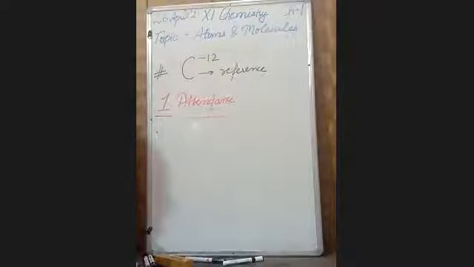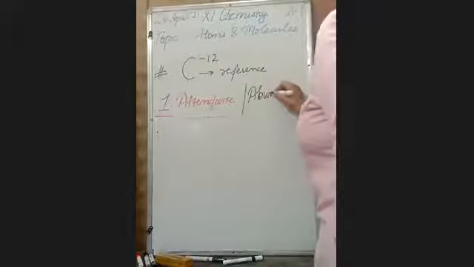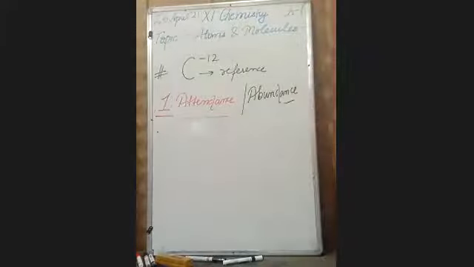First parameter for being a monitor is attendance. So in case of an atom, it should be abundance, which means if the abundance of that particular element is more in nature, it can be chosen as reference. This question came in JEE Mains for 4 marks. So that element should be abundant in nature.